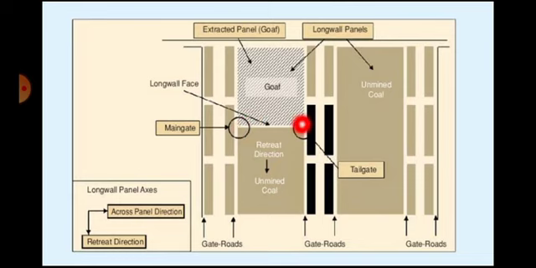As I have told you, the roadways which are located on both sides of the longwall face, this is one roadway and this is another roadway. This is called the tailgate and this is called the main gate. There are two gate roads in longwall mining: one is the main gate and another one is the tailgate. This entire combination will be called a single longwall panel, and beside this we have another adjoining longwall panel. This is also having an independent gate road here and here.